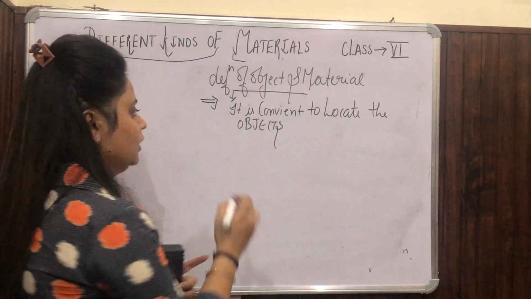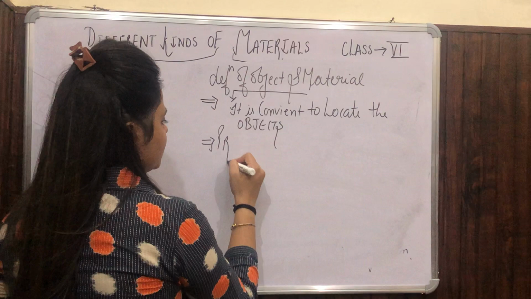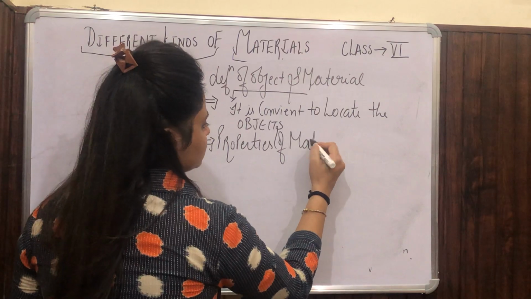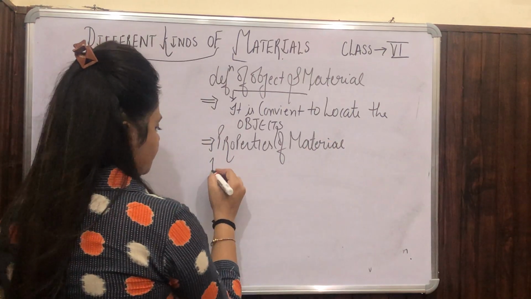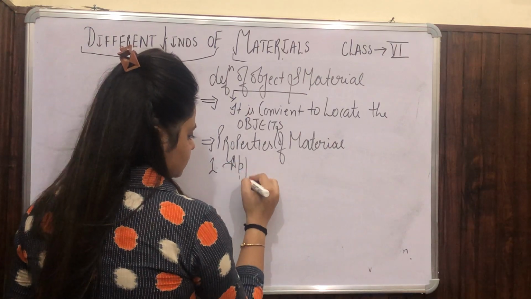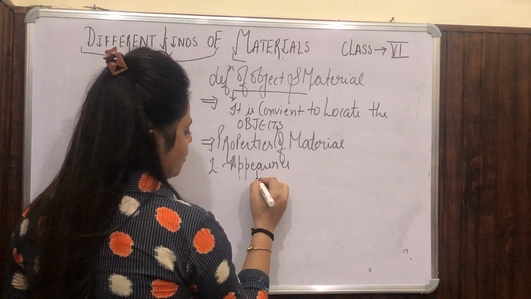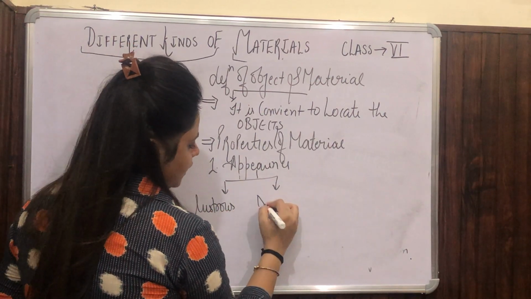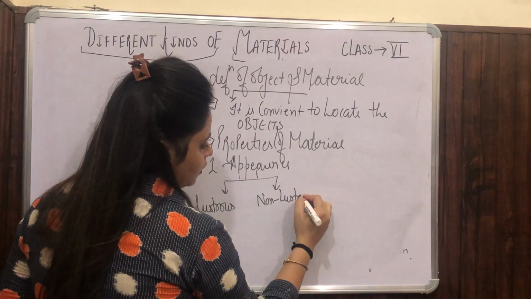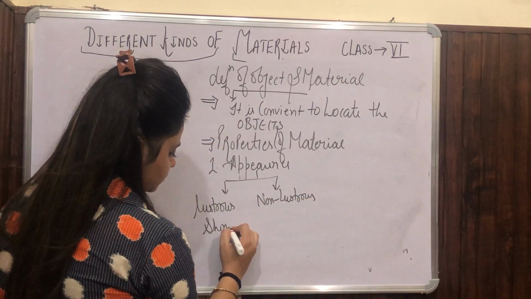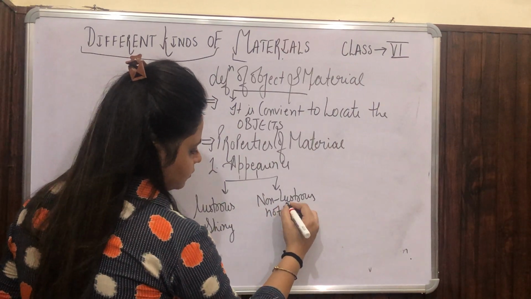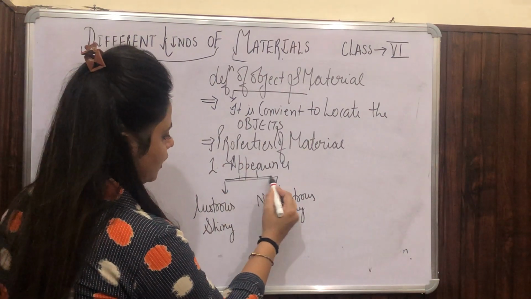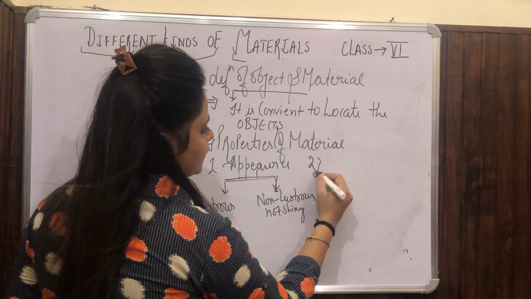I will give you the example of a library, and after that we will discuss the properties of material. In this, the first property is appearance, in which we talk about lustrous and non-lustrous. It is shining and it's not shining. So in appearance we discuss whether it is shiny or not shiny. Okay, second property we will discuss is solubility.